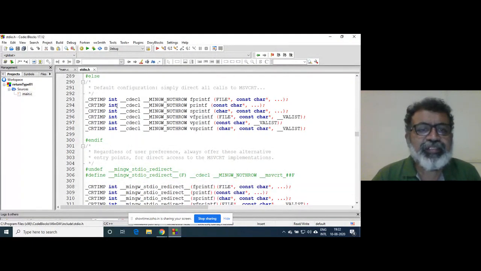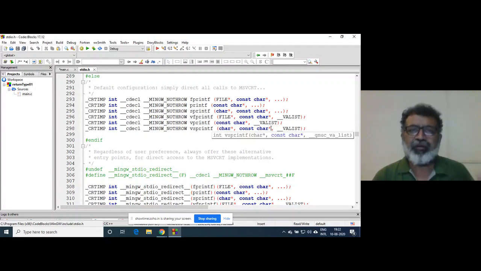So see here, this is the return type, right? This is the return type. This is actually a prototype of the printf function. This is the first argument, the formal argument, right? And this is something for which you need to learn C++.